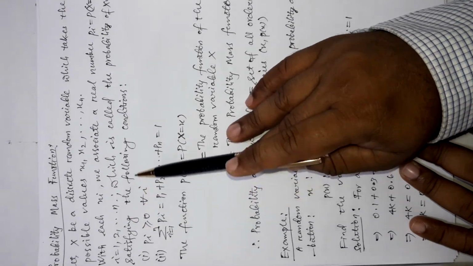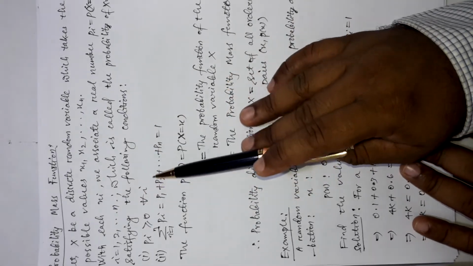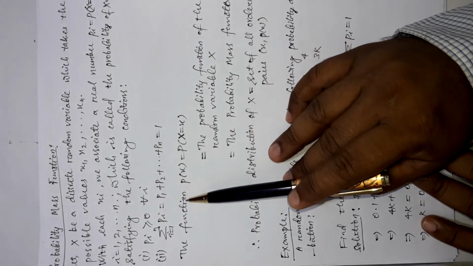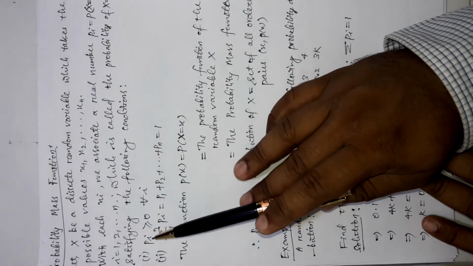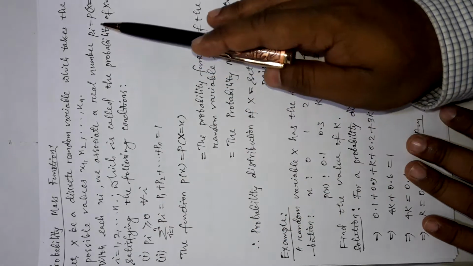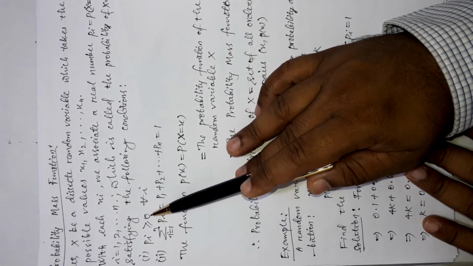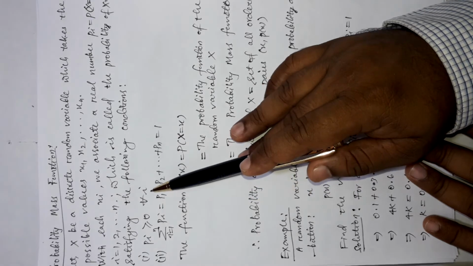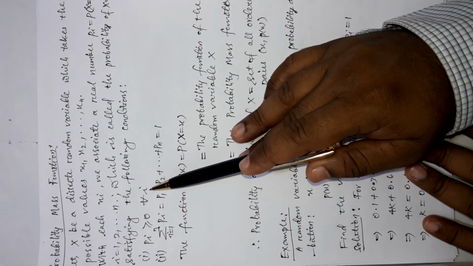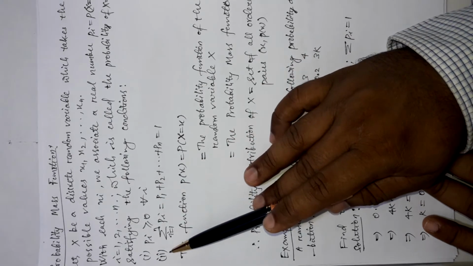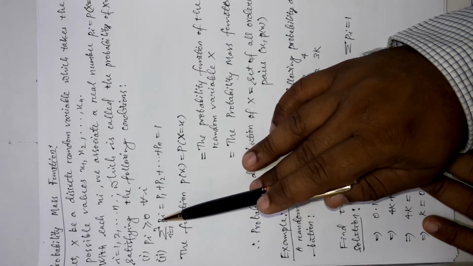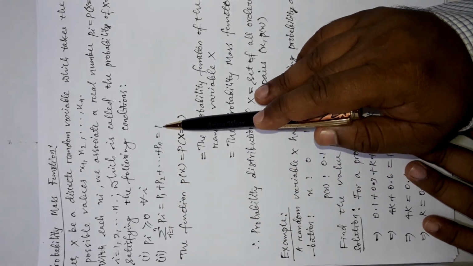And it should also satisfy the following two conditions. The first condition: the probability for each of these random variable values should be greater than or equal to 0, for each and every i. The second condition: the summation of all these probabilities should be equal to 1.